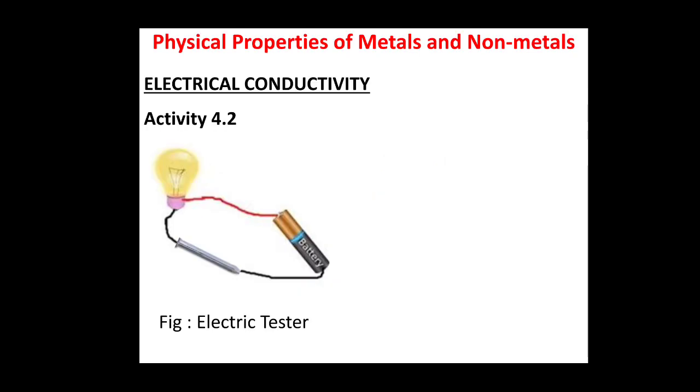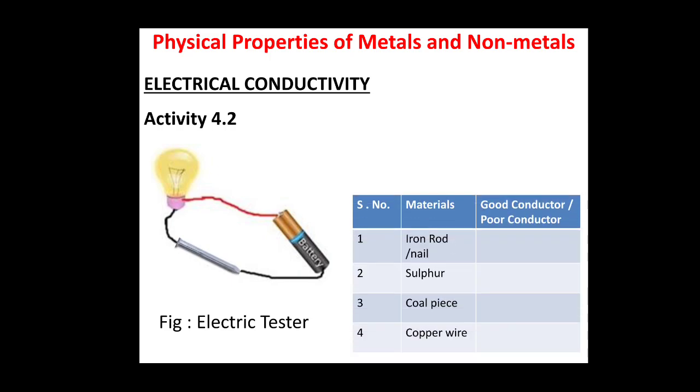Now, the next physical property of metals and non-metals is electrical conductivity. Just look at this activity setup. This is activity number 4.2 given in the NCERT science book on page number 45. Here in the setup you can see that in the circuit there is an iron nail. There is a table, table number 4.3 in your book itself, for finding out the electrical conductivity of a few materials. In the circuit, if we put an iron nail, sulfur, a coal piece and copper wire, what will happen?